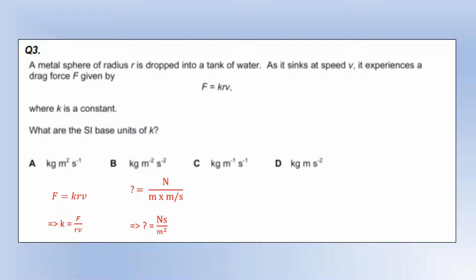And then I'm going to clean that up into a nice form, so the second is going to go onto the top line. A newton is not an SI base unit. So in place of a newton, I'm going to put kilograms meters per second squared, because remember, force is mass times acceleration. Then we need to clean that up, and we end up with C as the answer.